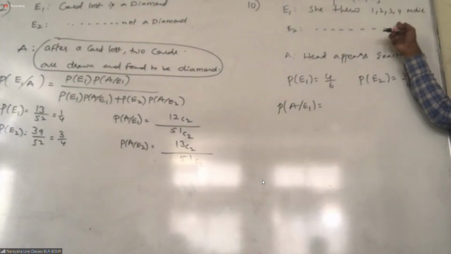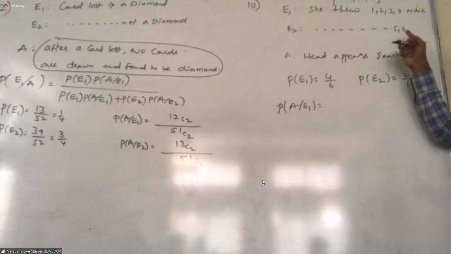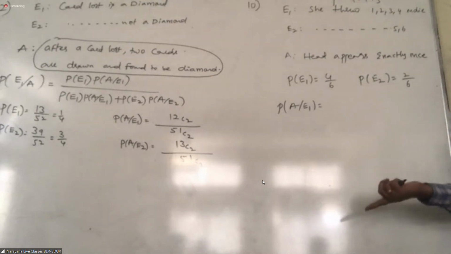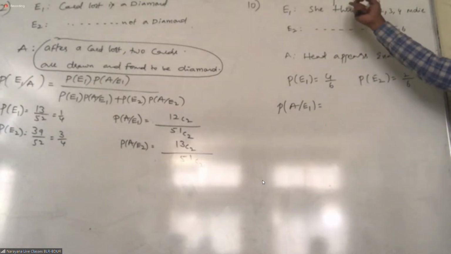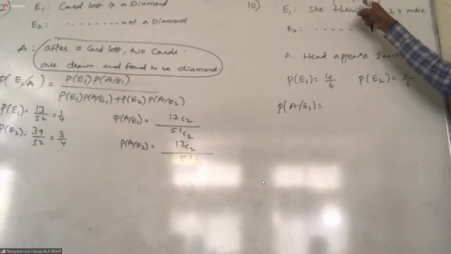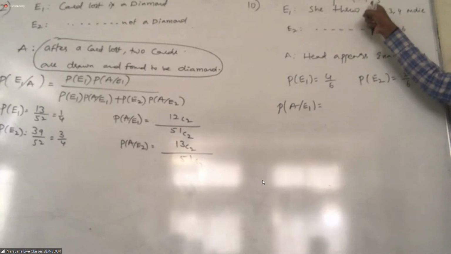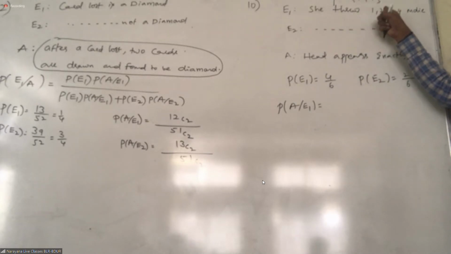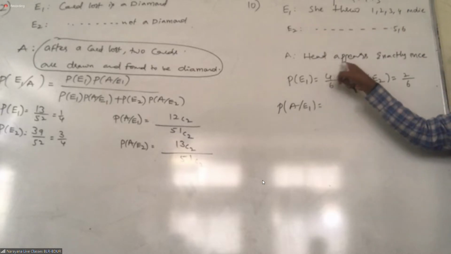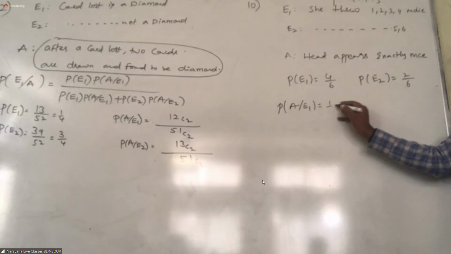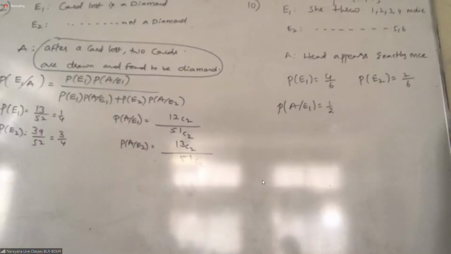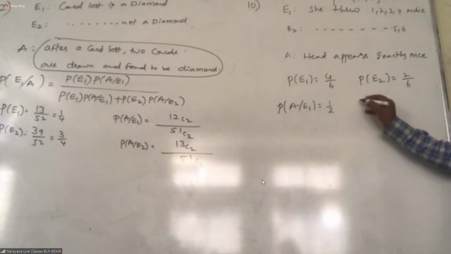When she got the result on the die as 1, 2, 3, 4, she is doing another action: tossing a coin once. When she tosses a coin once, what is the probability? One head or one tail. So what is the probability of getting exactly one head? 1 by 2. Got it? This is the important point in the numerical form. All of you. Okay?